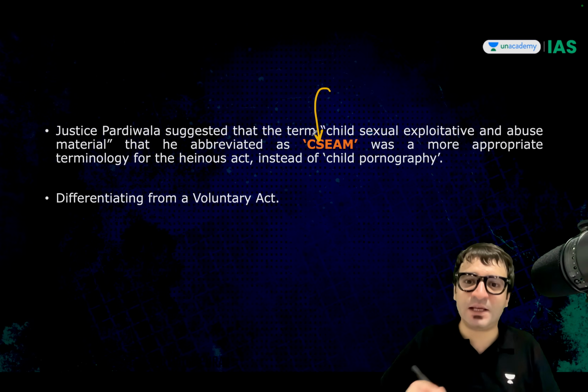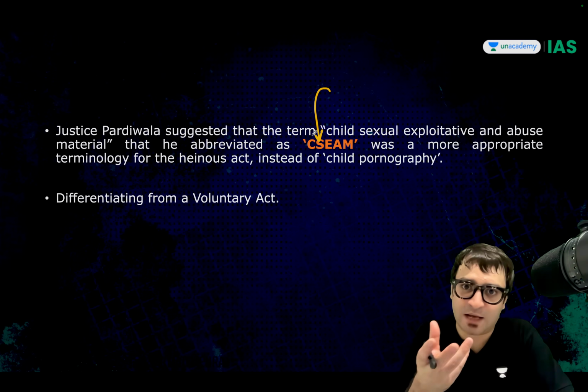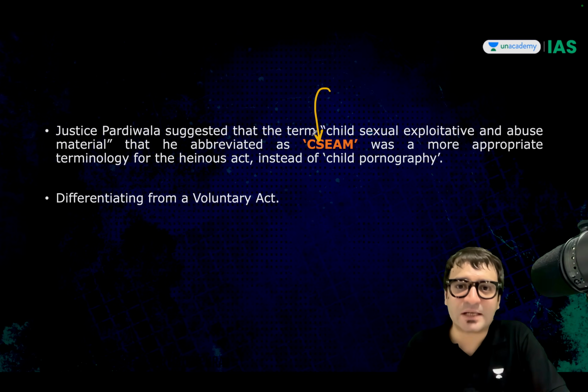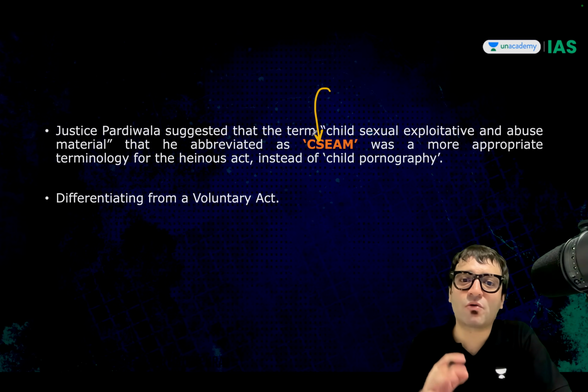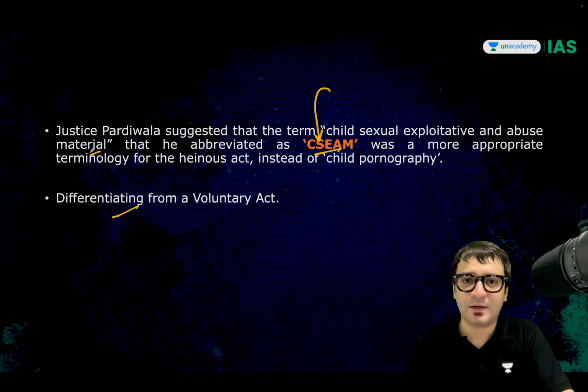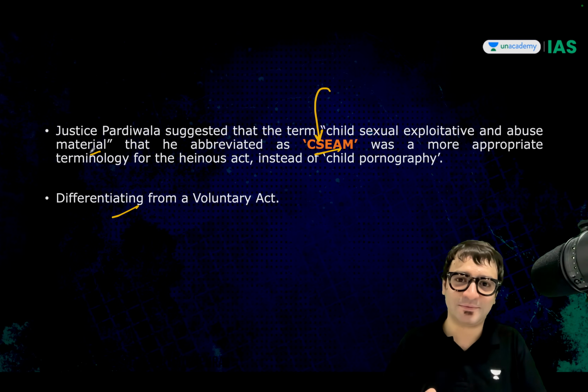This term, seen recently in the news, can be a question in your examination. Supreme Court said, Justice Pardiwala was the judge, he said don't call it child pornography. Call it child sexual exploitative and abuse material. Why? Pornography is voluntary.